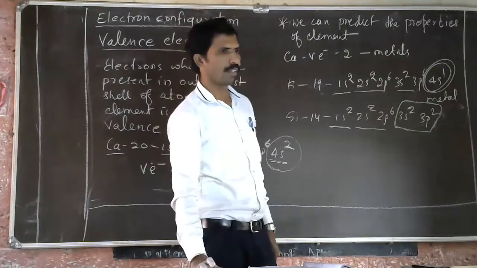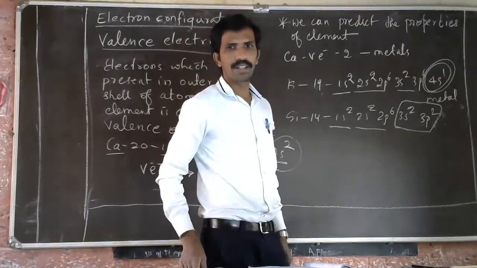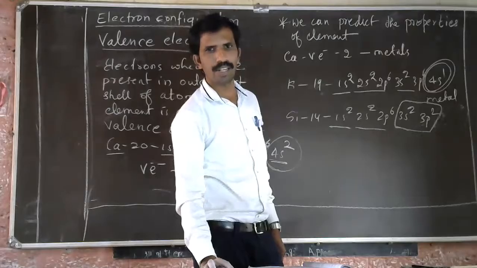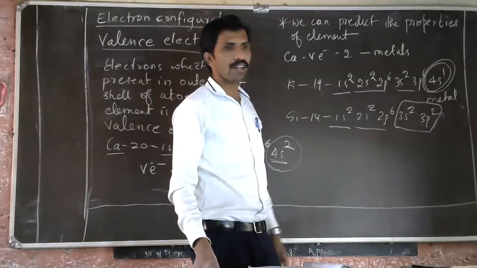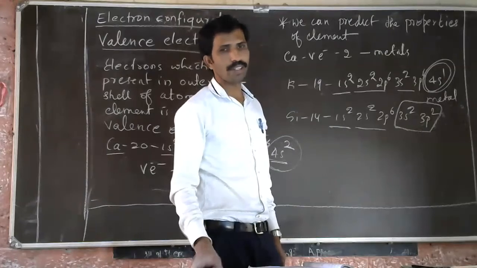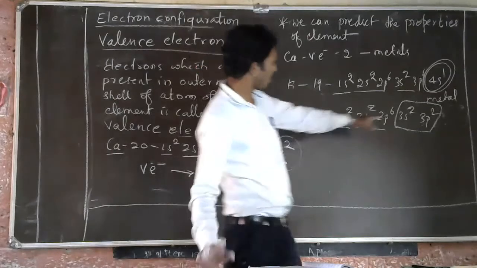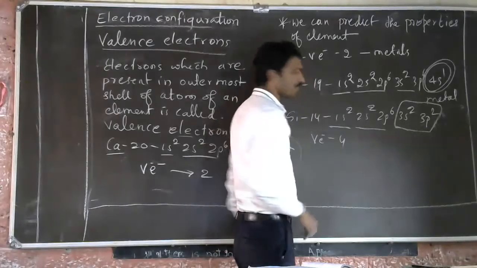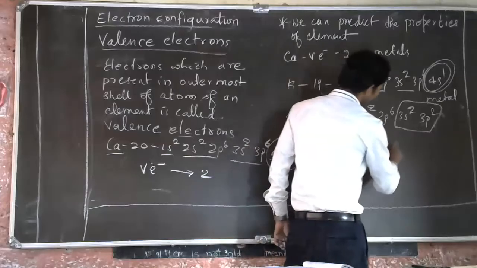Pranav, what is the valence electron of silicon? 4. Yes, Vaishnavi says 4, it's right. So silicon has 4 valence electrons, which means we can tell that it is not a metal. It's a non-metal.